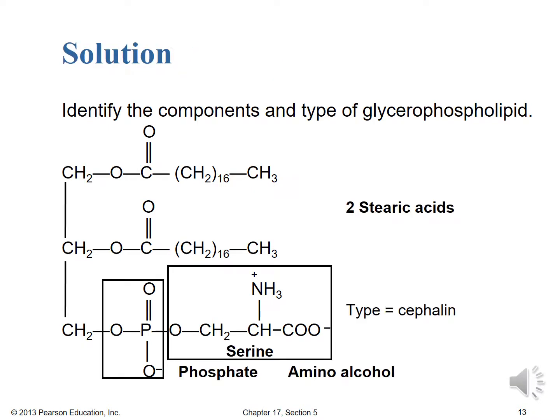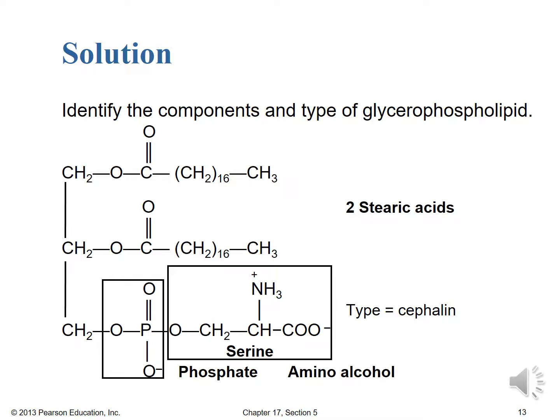Okay, so hopefully you had little trouble identifying those as stearic acid residues. That's probably the most common fatty acid that we've discussed so far. It's 18 carbons, all saturated. That's stearic acid. Here it's connected by an ester linkage to a glycerol in positions 1 and 2.